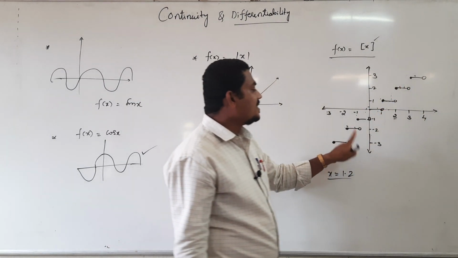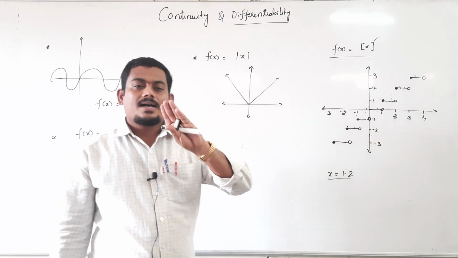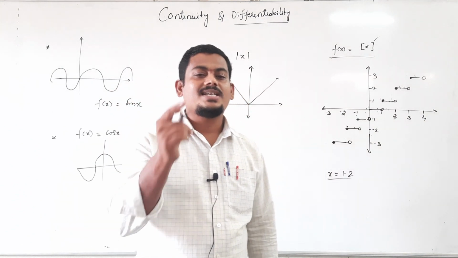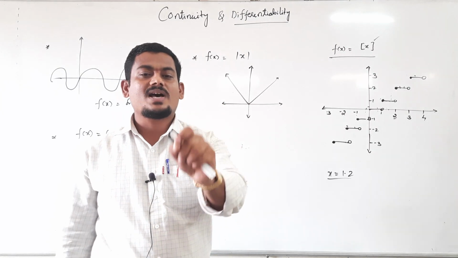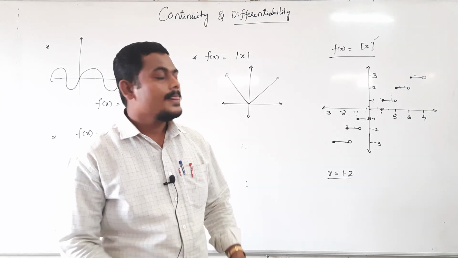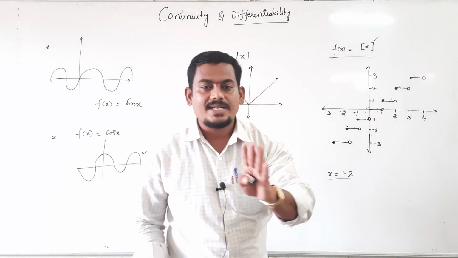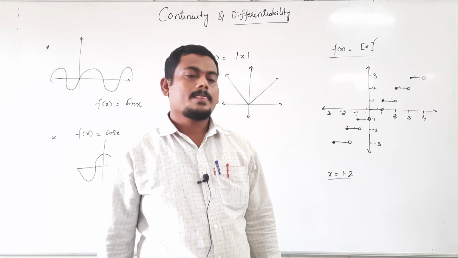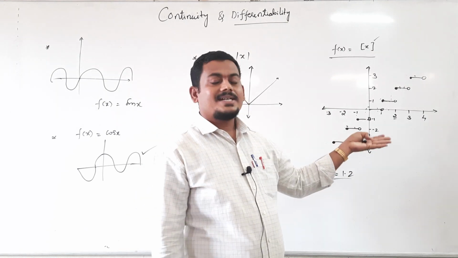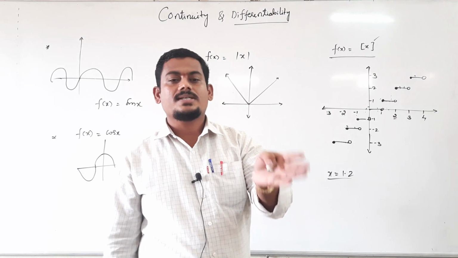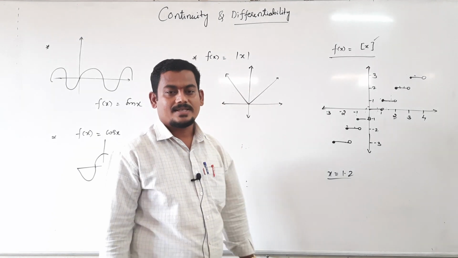From this graph we conclude the greatest integer function is discontinuous at all integers but continuous for all non-integers. Discontinuous means not continuous.